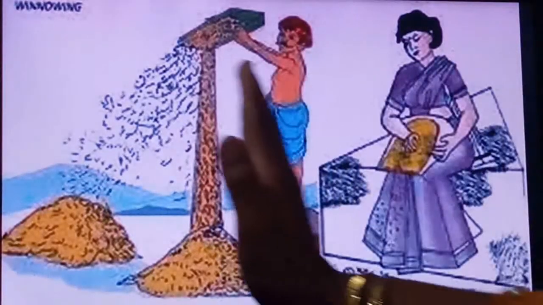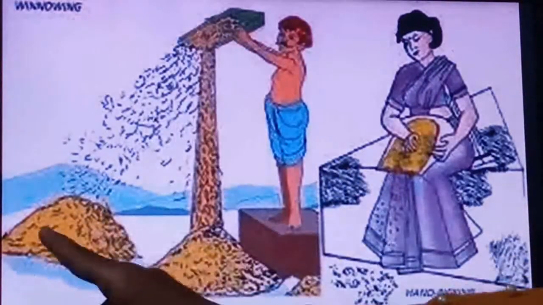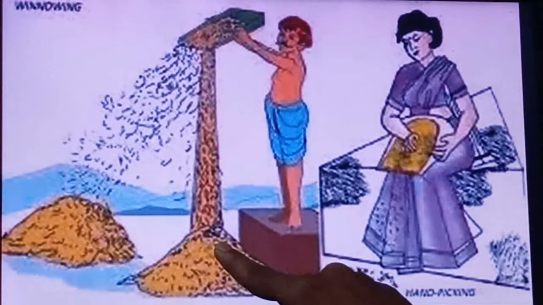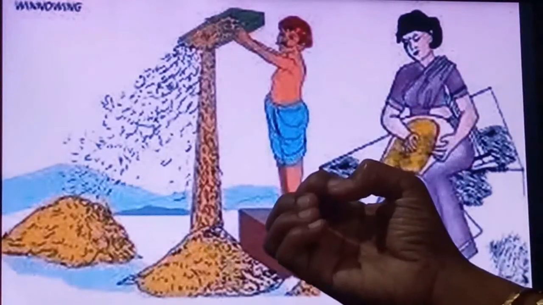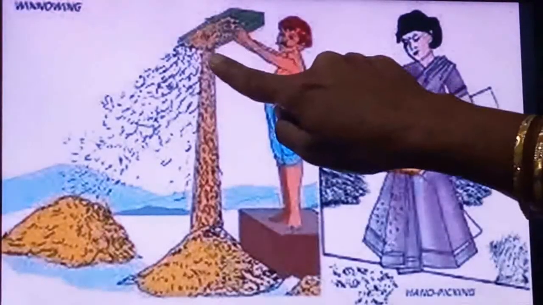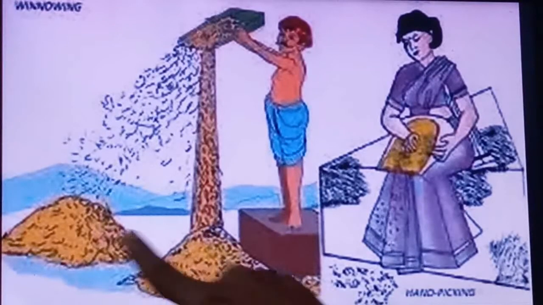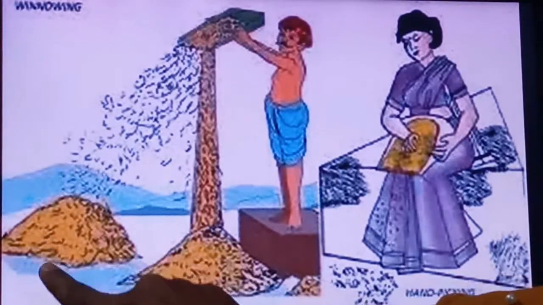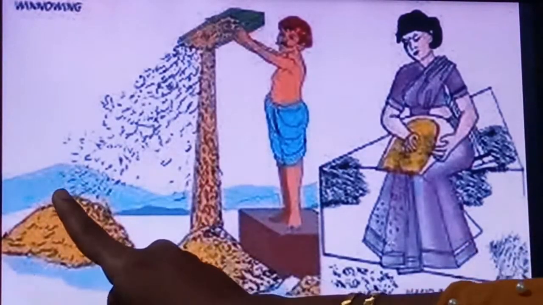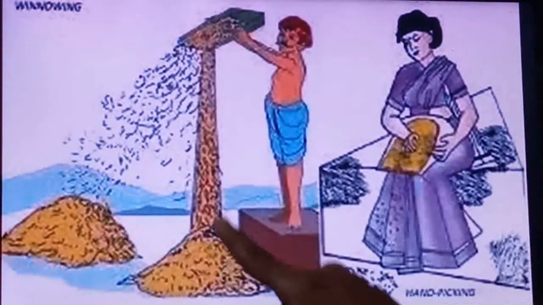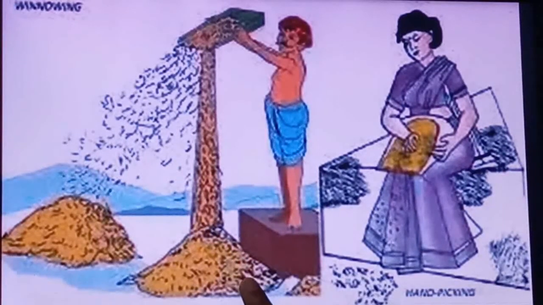So it will be carried away with the wind and thrown away at a distance, a little bit away from the grain. Grains are heavy, right? Because they are fully filled with food material. So they will just fall down. So there will be one heap of grains, and very close to that one more heap will be formed of dirty, unwanted material, that is called chaff. So this is called winnowing. By this winnowing also you can clean the grains.